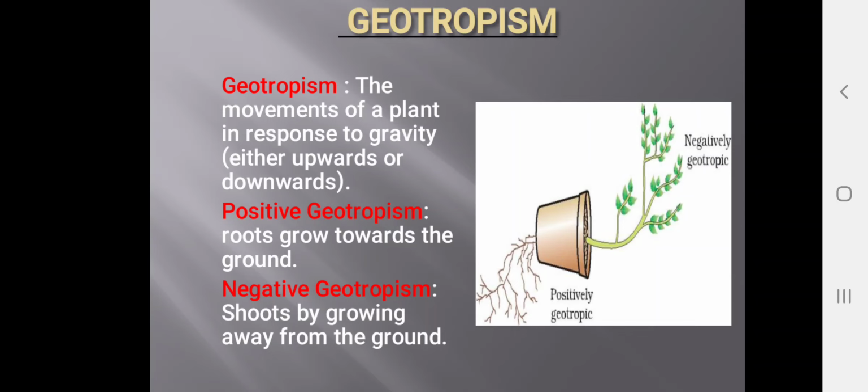It is the negative geotropism. Shoots are growing against the gravity. That is the negative geotropism. So roots are growing towards the gravity. That is the positive geotropism.